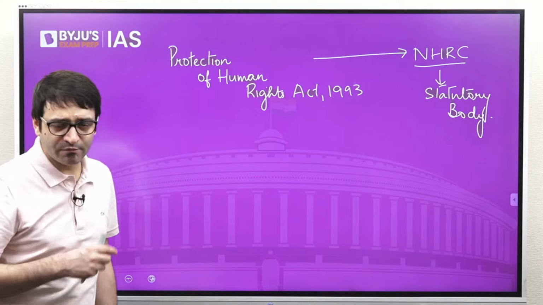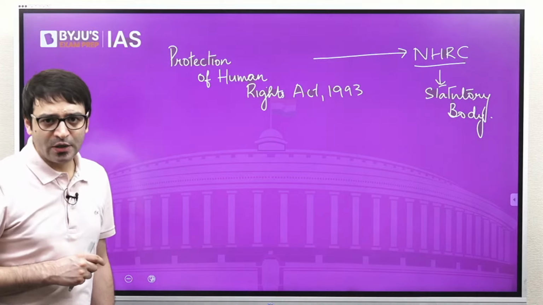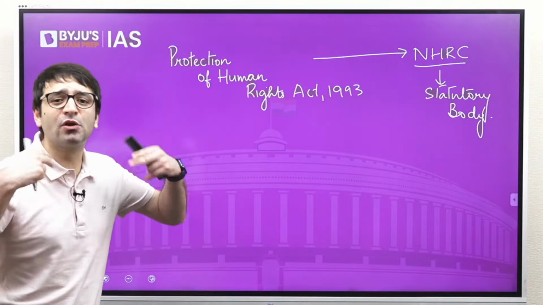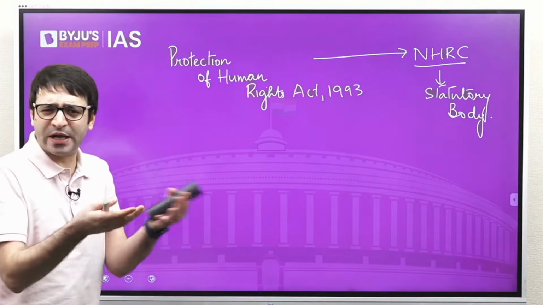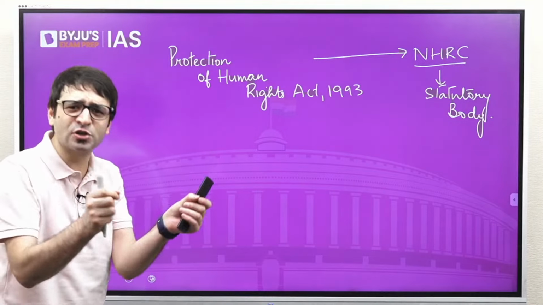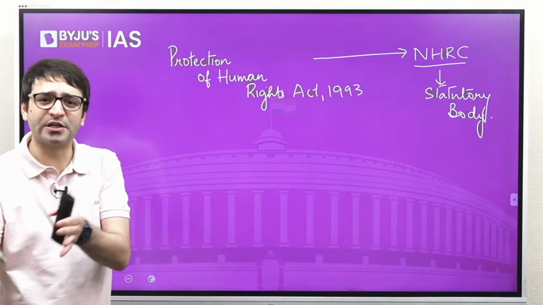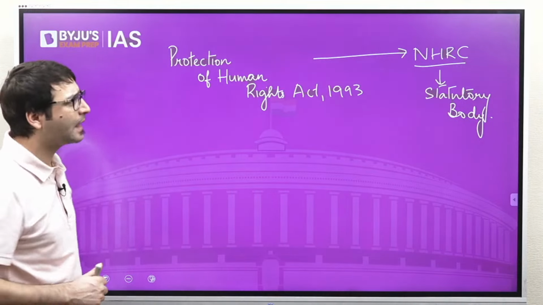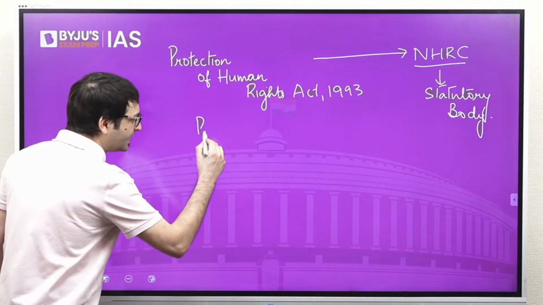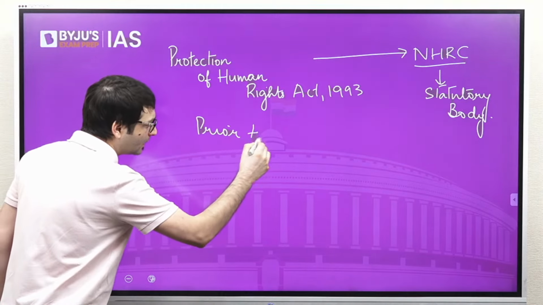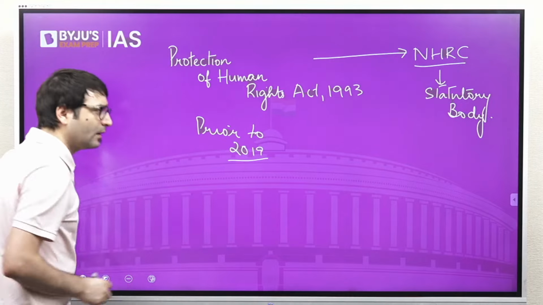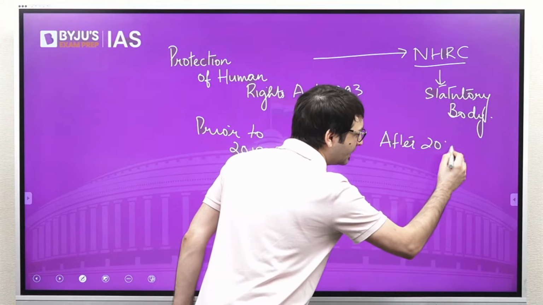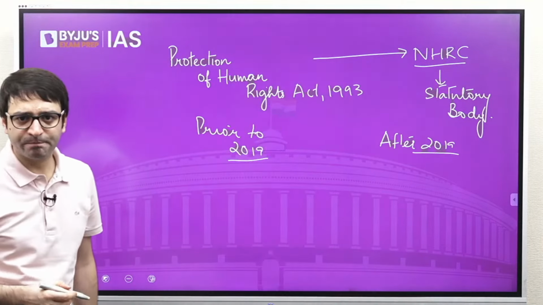There is one former judge, Mr. Arun Mishra, who is the chairperson of the National Human Rights Commission. He made some allegedly controversial remarks. We don't have to get into those controversies, but because of those controversies, the NHRC was in the news, which makes it a potential question for your prelims examination. Prior to 2019, and after 2019, when the law was amended, there has been a change.